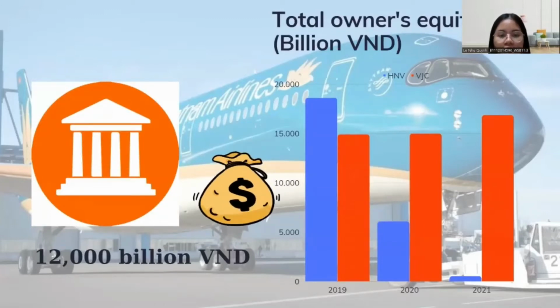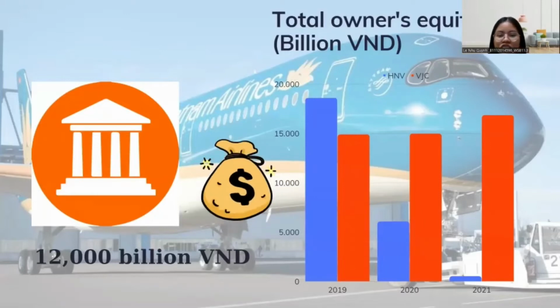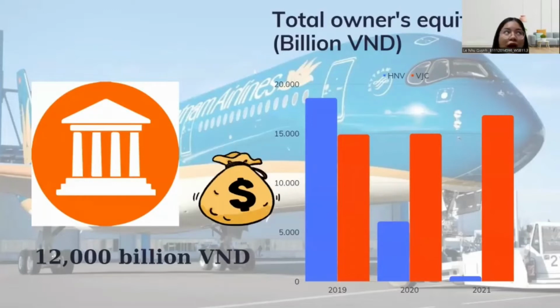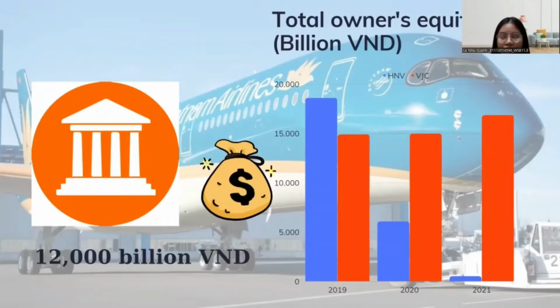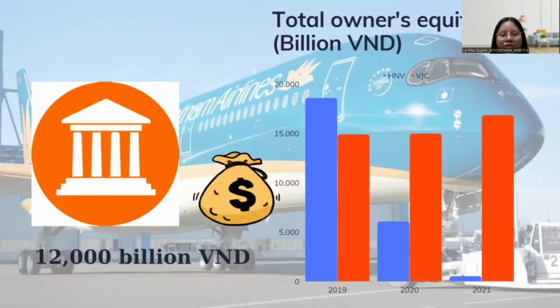Fortunately, the owner equity was still positive thanks to the national executive approval of a rescue package of about 12,000 billion VND.